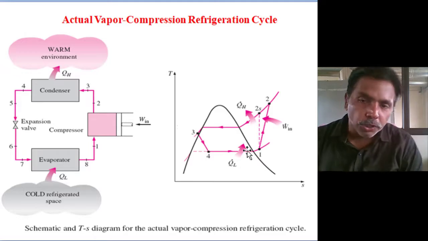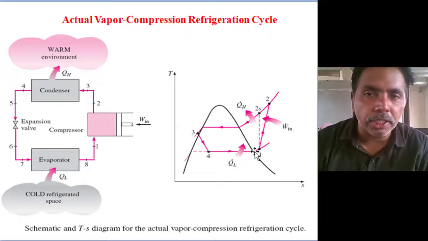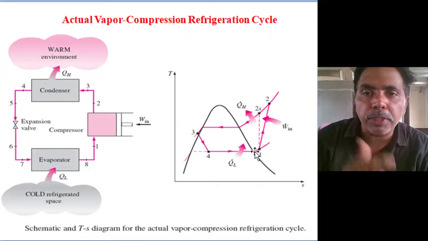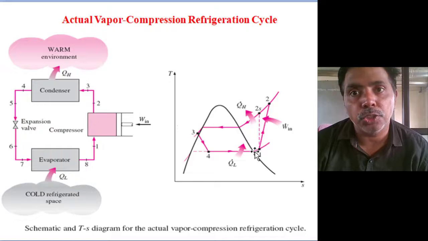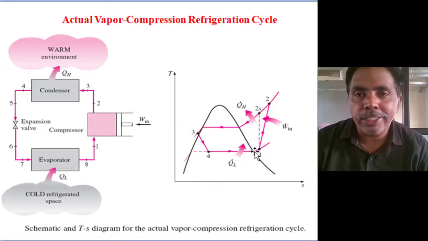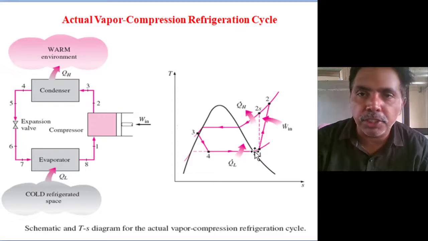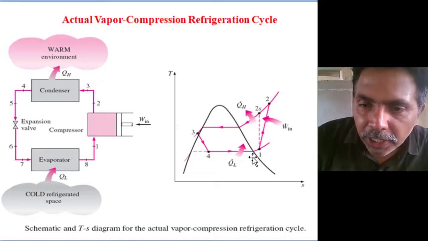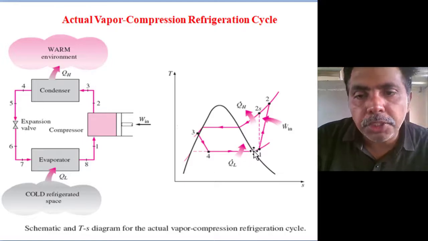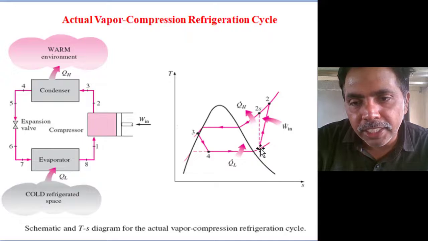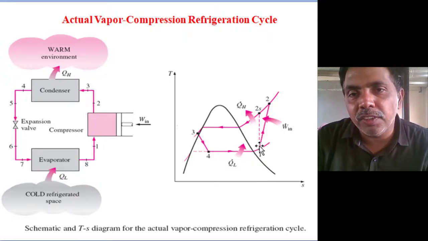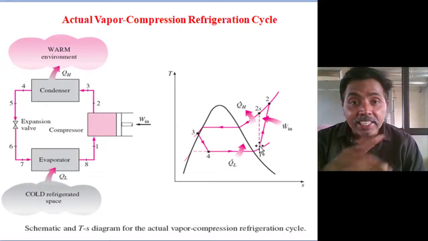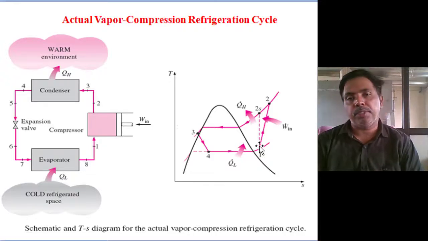That is the condition. It is converted to saturated vapor in the evaporator coil. But the evaporator coil to the compressor is not side by side. In actual conditions, it has to travel some distance. Ambient temperature is higher than the refrigerant temperature, so automatically further absorption of heat will take place. That's why the outlet of the evaporator may be saturated, but the inlet of the compressor is not saturated. It is superheated vapor at low pressure. It is the real case, the actual vapor compression system.